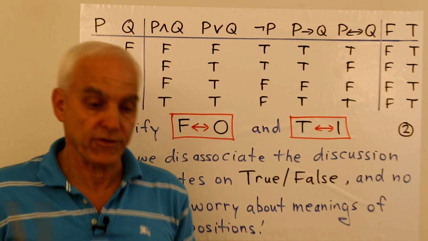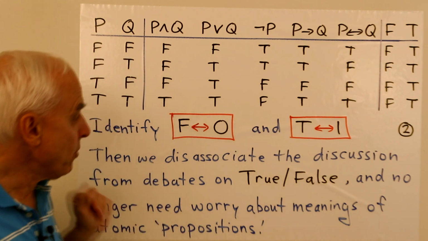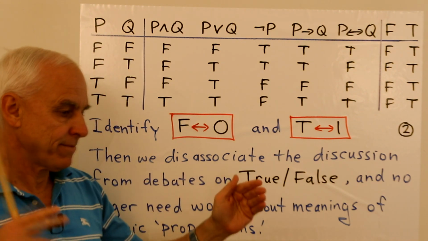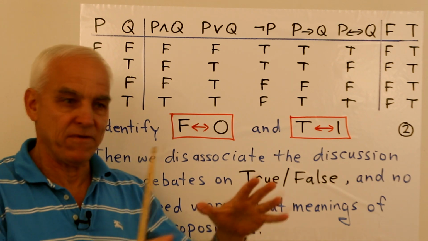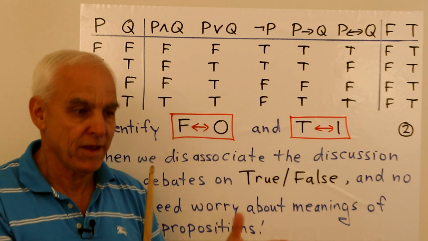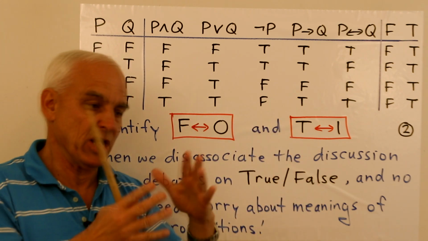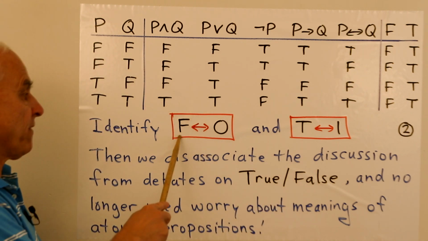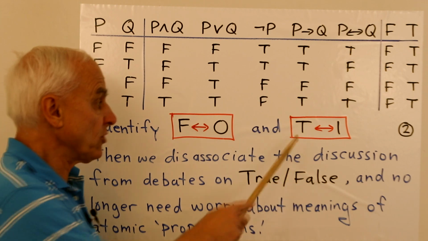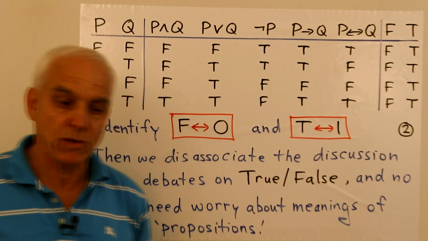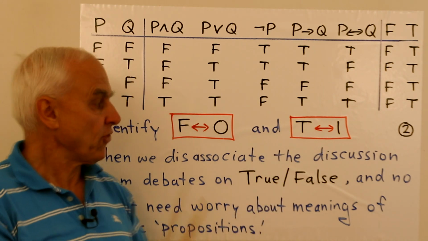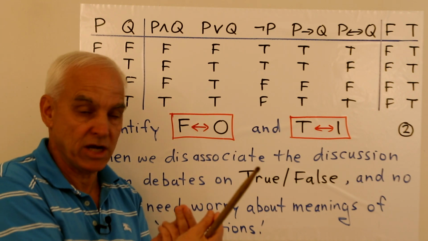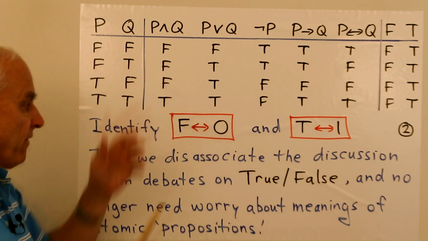Now, to move towards freeing the discussion from the philosophical trappings of meaning and subjectivity having to do with true and false, we are going to identify false with 0 and true with 1. So we want to recast the subject so it becomes an arithmetical subject, not a philosophical one.